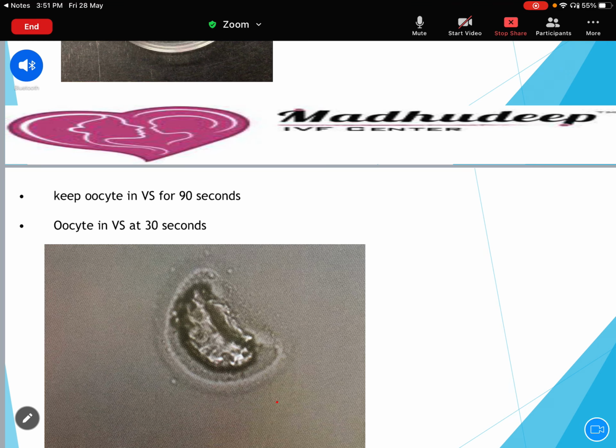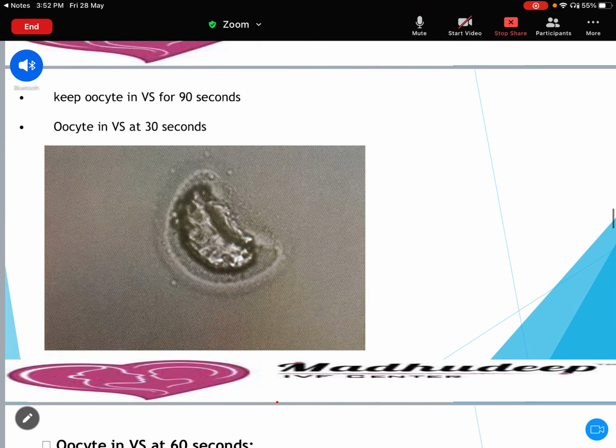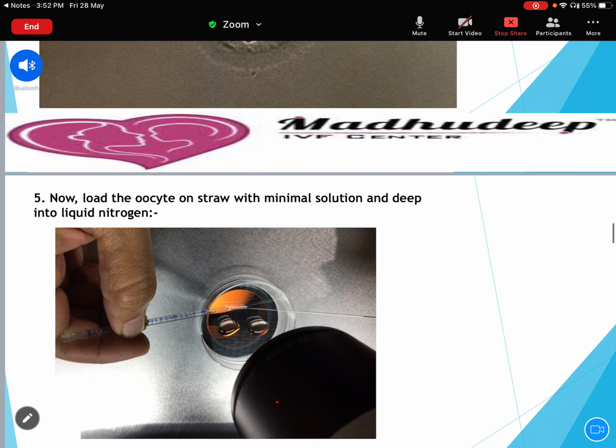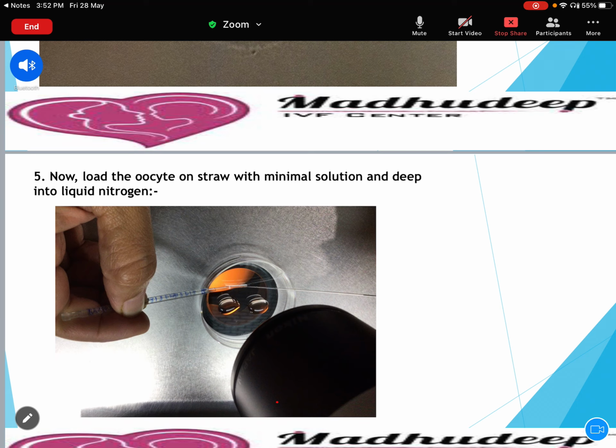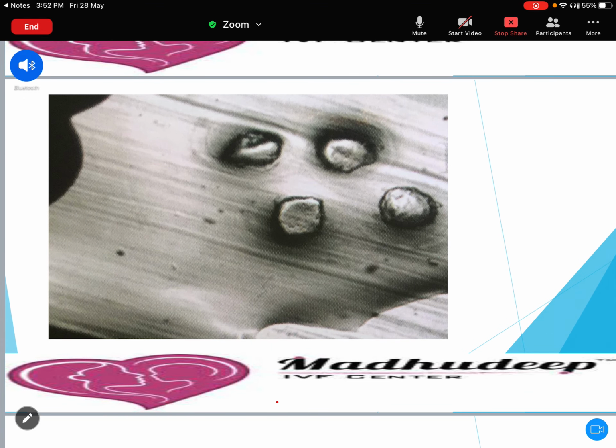I will explain you by drawing. So this is the picture. When you put 30 seconds, at 30 seconds you will see like this. Now load the oocyte on the straw with minimal solution and dip it into the liquid nitrogen. Just load the oocyte like this way.